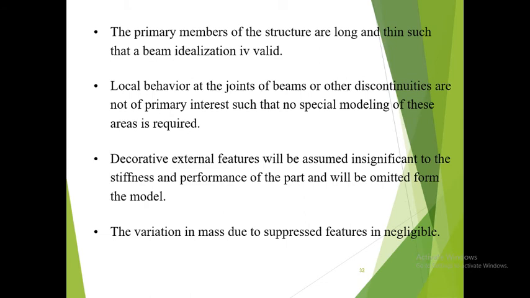The primary members of the structure are long and thin, such that the beam idealization is valid, and local behavior at the joints, beams, or other discontinuities is not of primary interest, such that no special modeling of this area is required. The cosmetic external features will be assumed insignificant to the stiffness and performance of the part and will be omitted from the models. And the variation in the mass due to suppressed features is negligible.